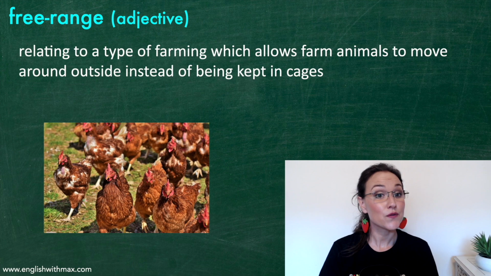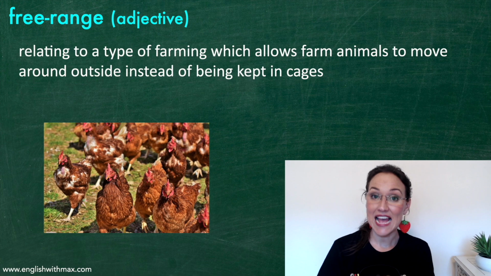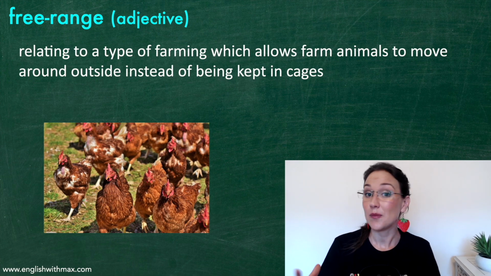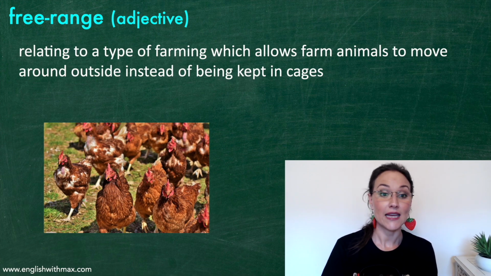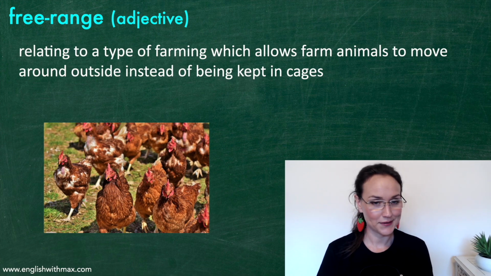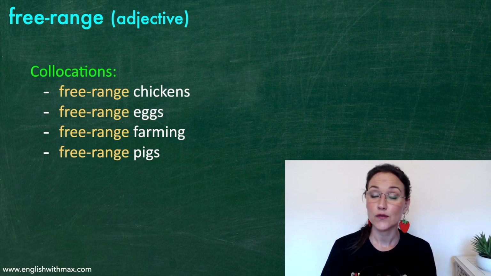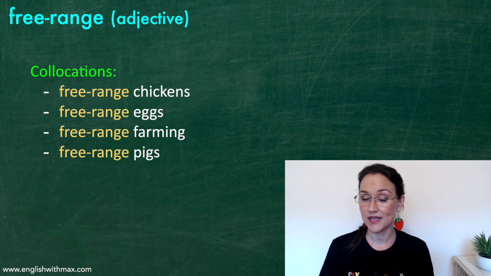This word is free range. Free range is an adjective. It means relating to a type of farming which allows farm animals to move around outside instead of being kept in cages. There you can see some free-range chickens. Let's see some collocations. Free-range chickens, free-range eggs, free-range farming, and free-range pigs.